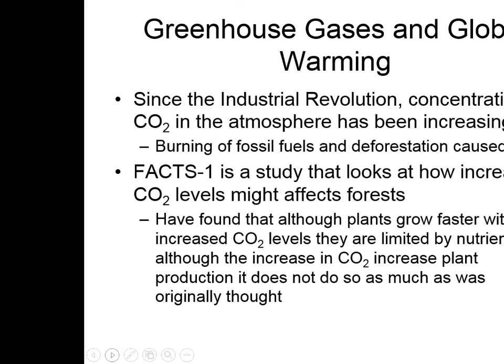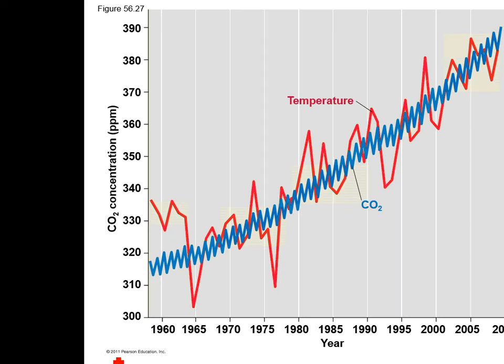Greenhouse gases and global warming. Since the Industrial Revolution, concentration of CO2 in the atmosphere has been increasing. The burning of fossil fuels and deforestation has caused this. FACTS-1 is a study that looks at how increasing CO2 levels might affect forests. We have found that although plants grow faster with increased CO2 levels, they are limited by nutrients, so although the increase in CO2 increases plant production, it does not do so as much as was originally thought.